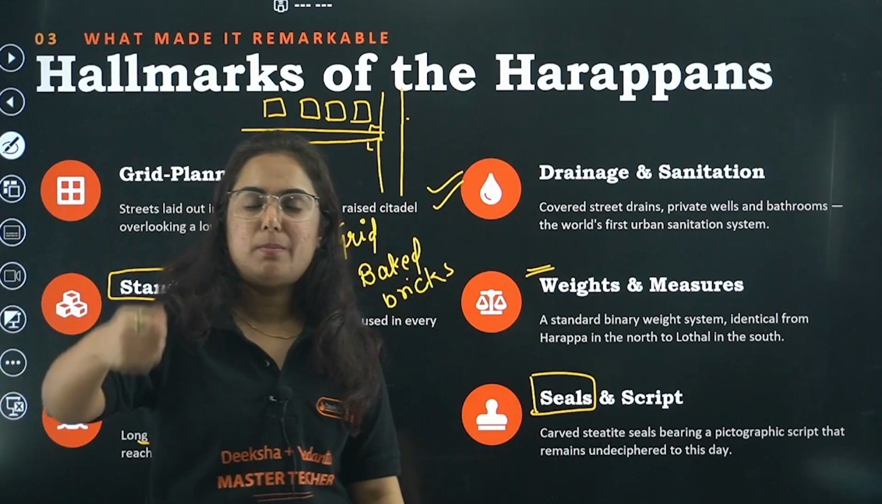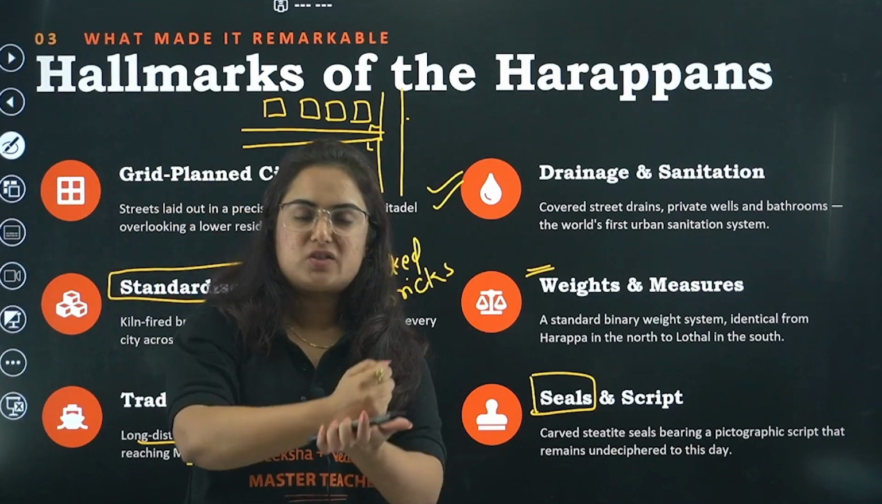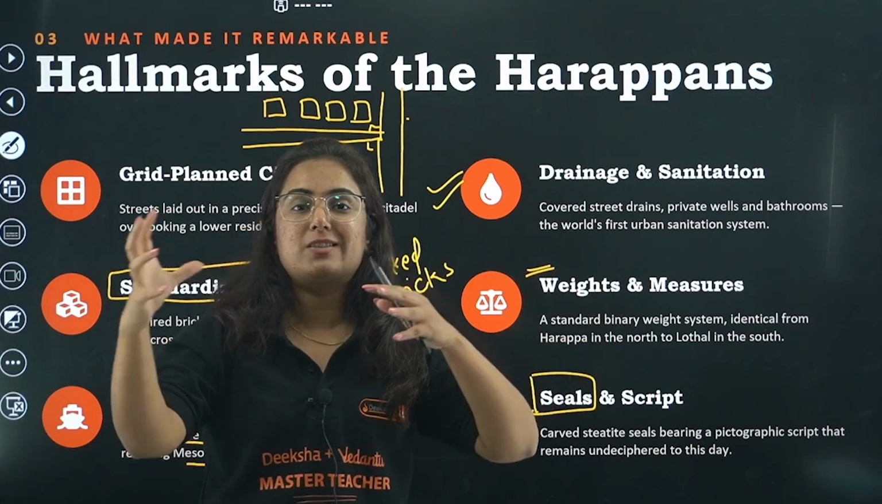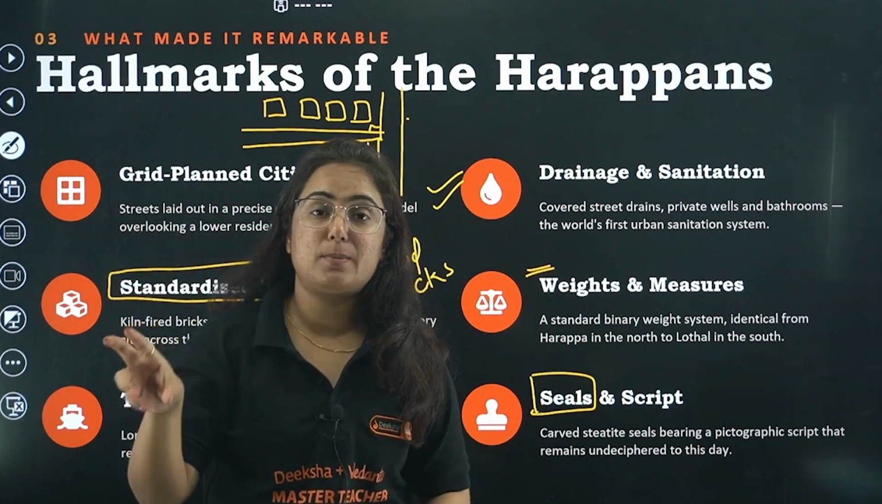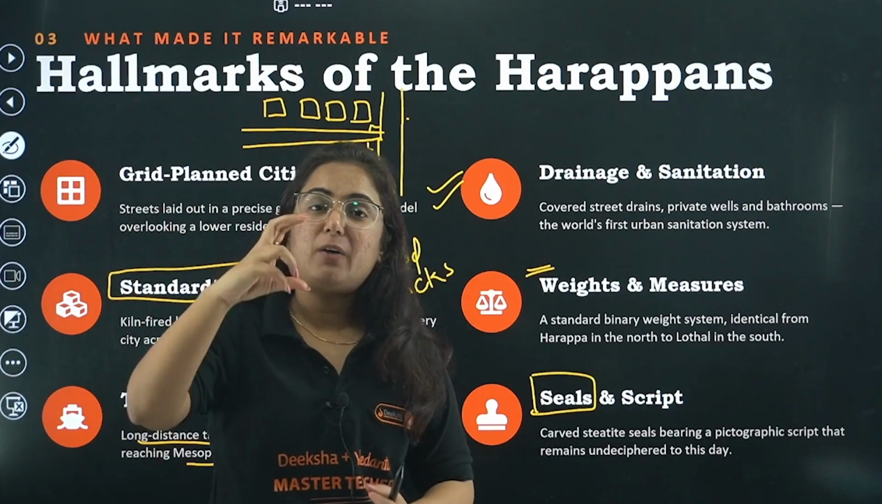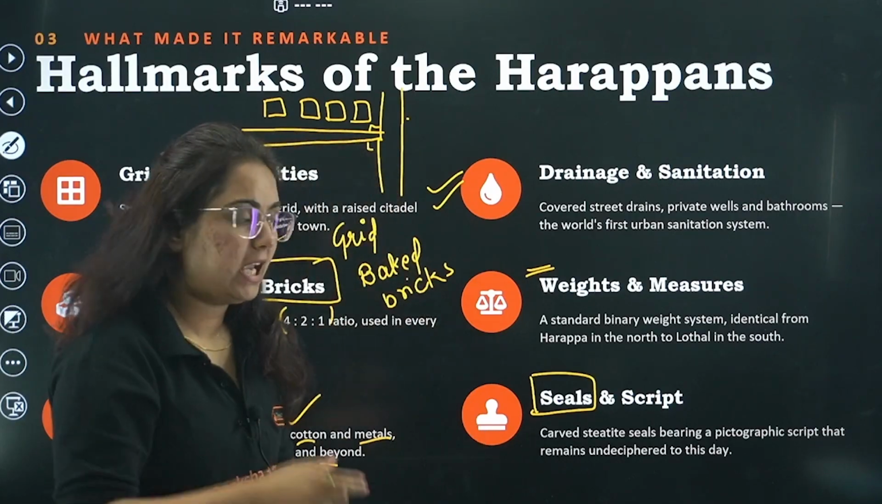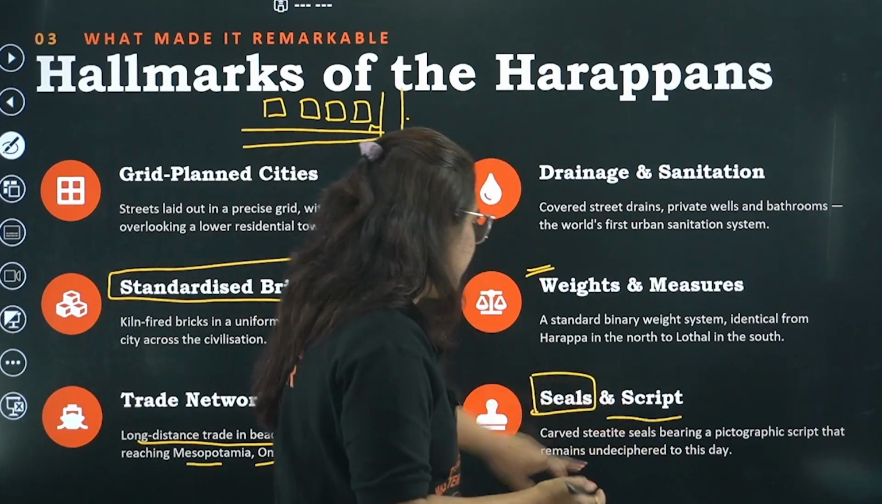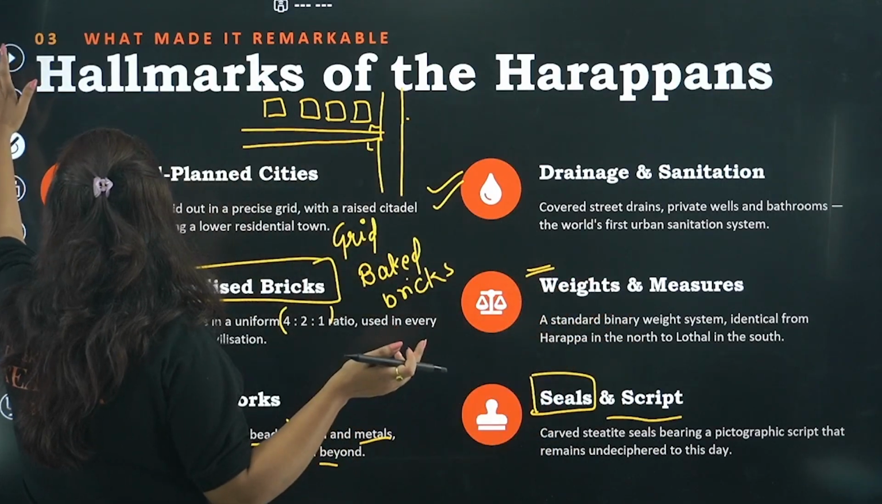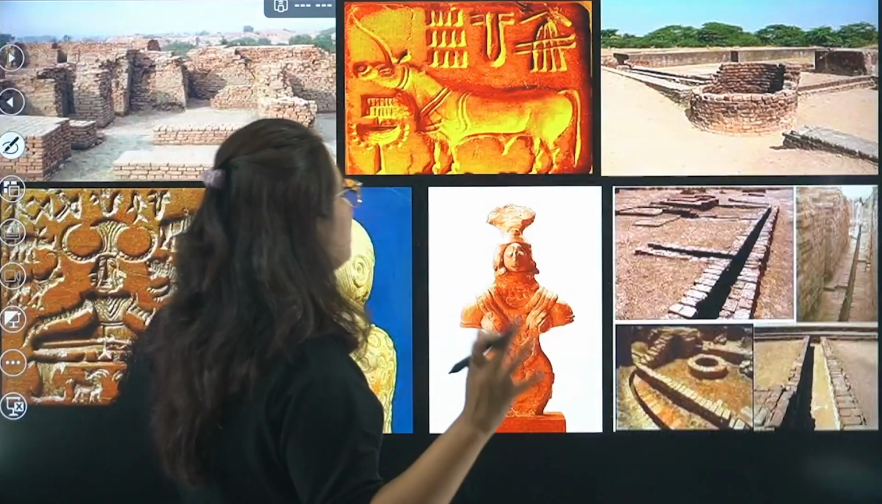We melt the metal and then put a stamp on it. So whenever trade was done, to recognize that this is the product coming from Indus Valley, they have different seals for it. Okay? This is it. And script which is not yet deciphered. So we have found certain boards which are not yet deciphered.